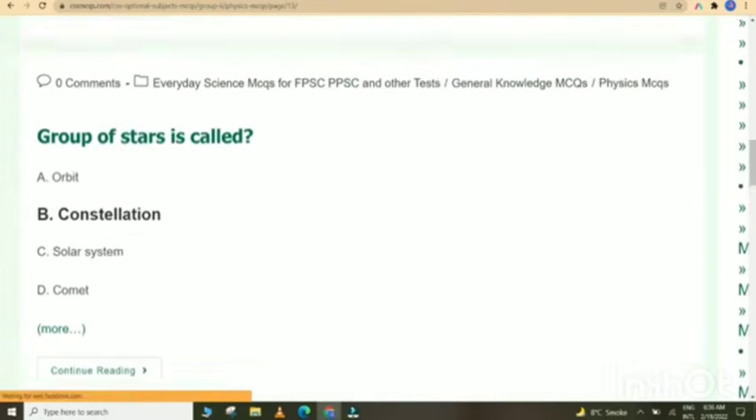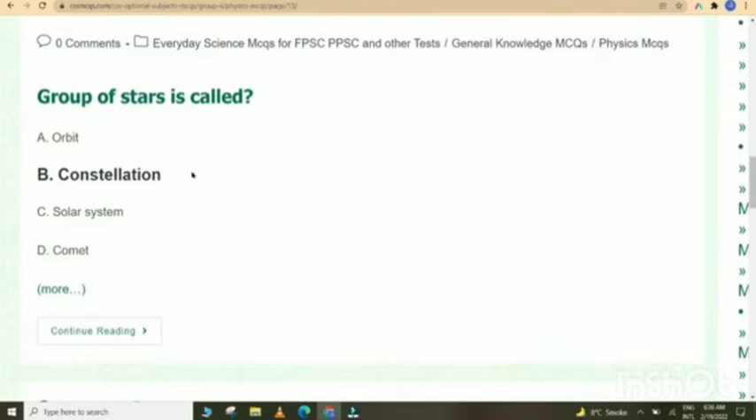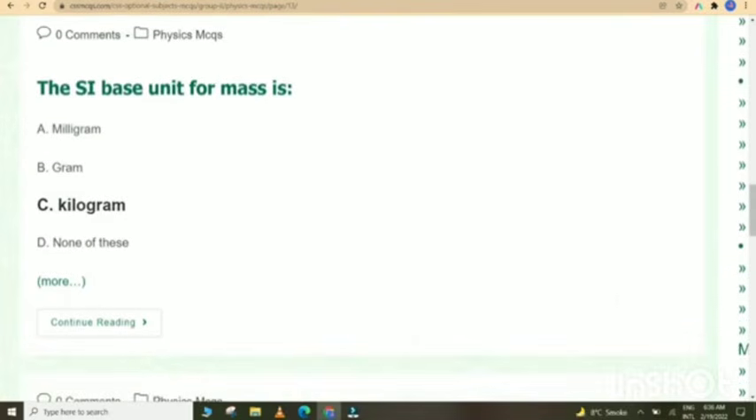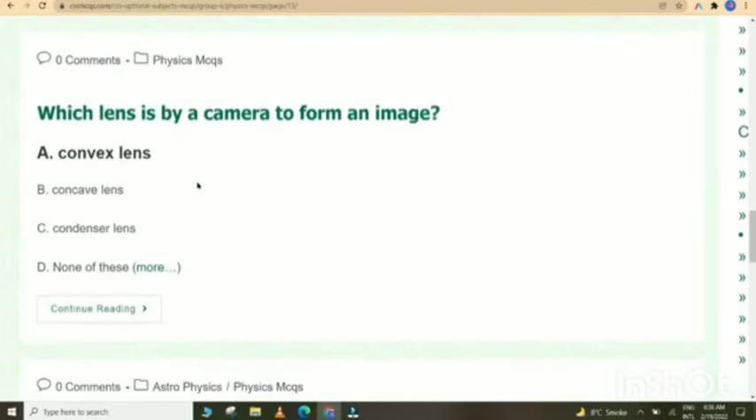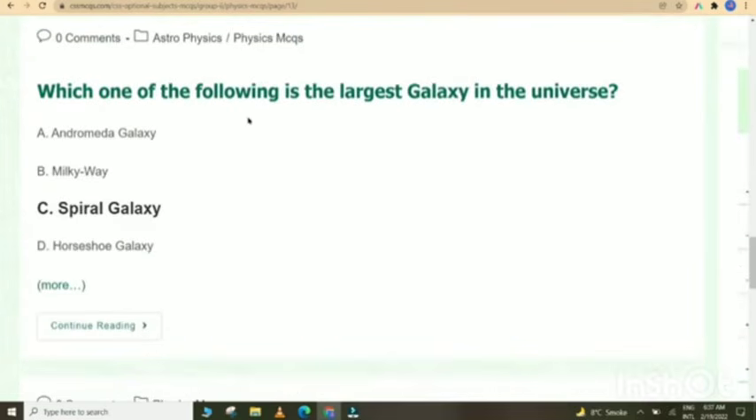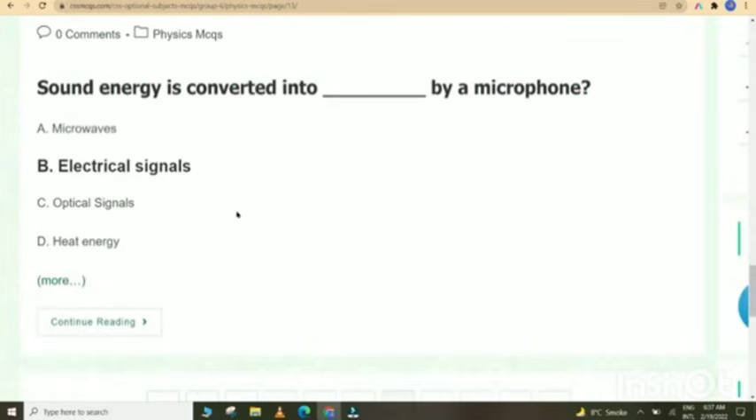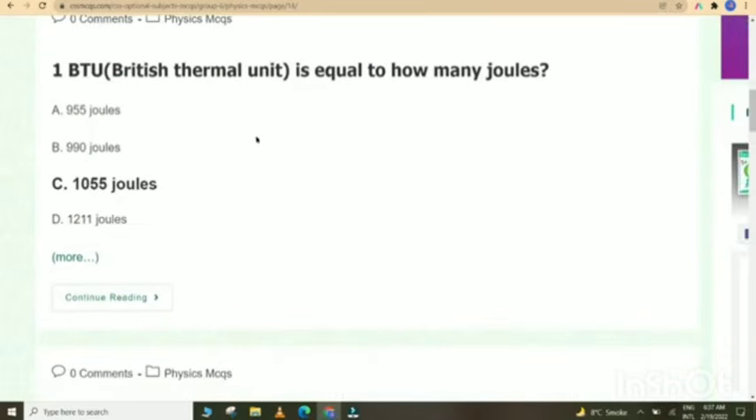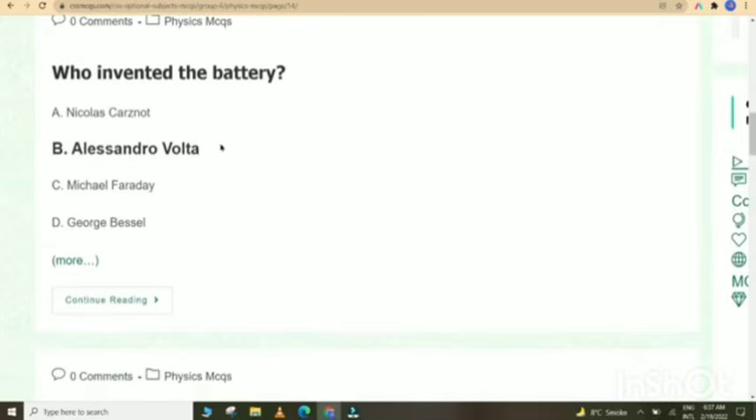79 moons. Group of stars is called constellation. The SI base unit of mass is kilogram. Which lens is used by a camera to form an image? Convex lens. Which one of the following is the largest galaxy in the universe? Spiral galaxy. Sound energy is converted into electrical signals by a microphone. 1 BTU, British thermal unit, is equal to how many joules? 1055 joules.